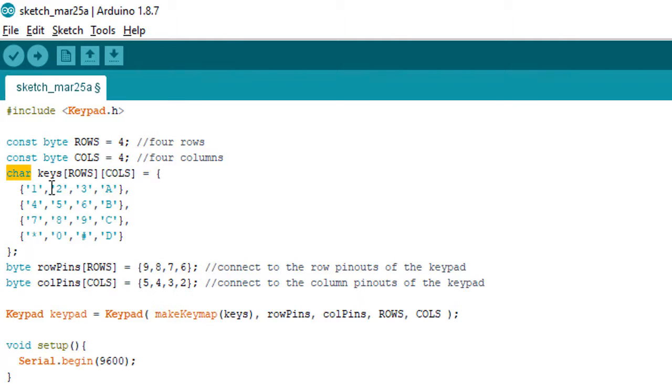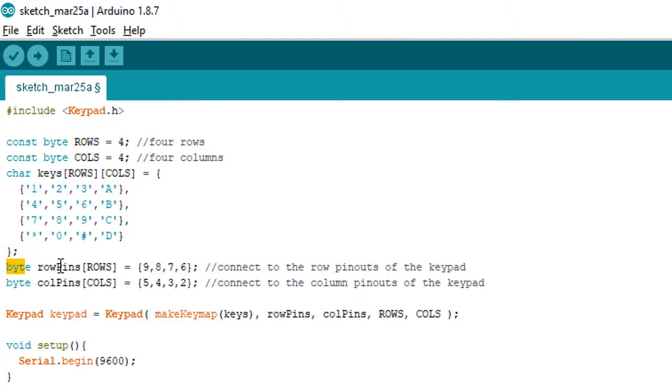Then we have a character array of 2 dimensions called keys. In this, we declare all the keys that we have. The first key is 1, the second key is 2, the third is 3, the fourth is A, then the next is 4, 5, 6, and so on.